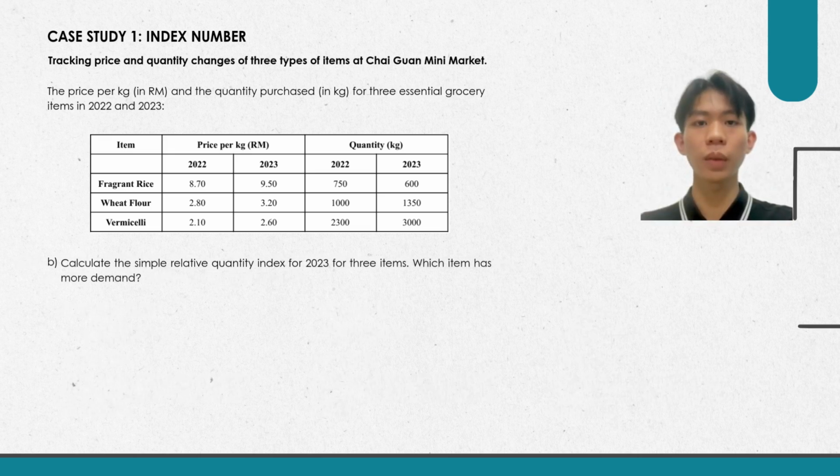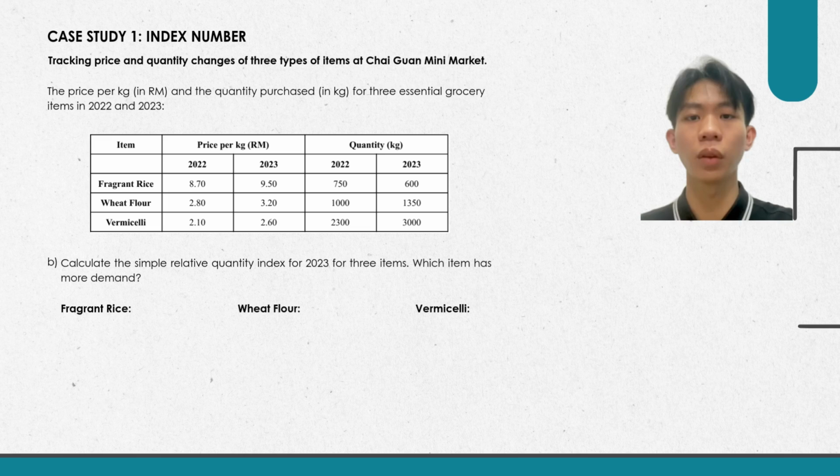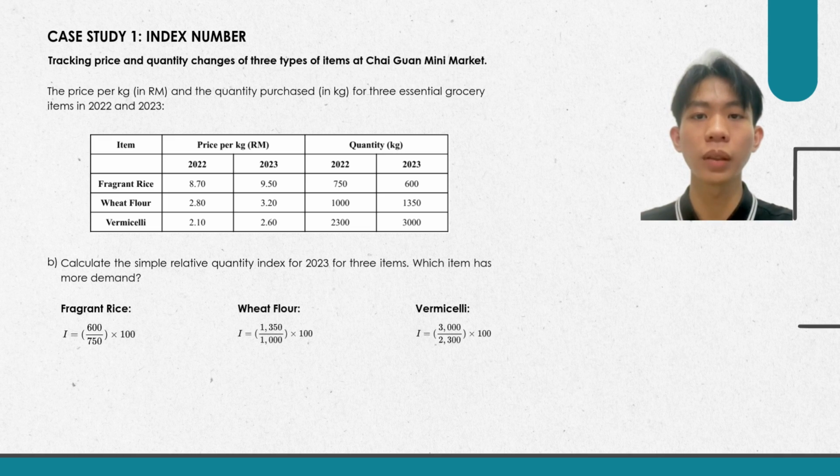Now we are going to examine the changes in price and quantity for three essential grocery items, and those are fragrant rice, wheat flour, and vermicelli that is being sold at Chai Guan Mini Market between 2022 and 2023. By using the simple relative quantity index formula, open bracket, quantity in 2023 over quantity in 2022, close bracket, times 100, we can evaluate how the demand for each item has shifted over the year.